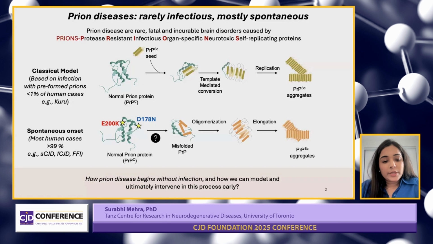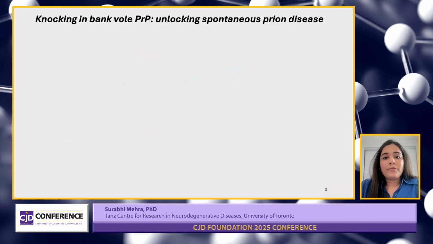So the main question here is how prion disease begins without infection, and how we can model and ultimately intervene in the process early so that we can make a difference. So we began exploring spontaneous prion disease by designing knock-in mouse models expressing bank vole PrP.